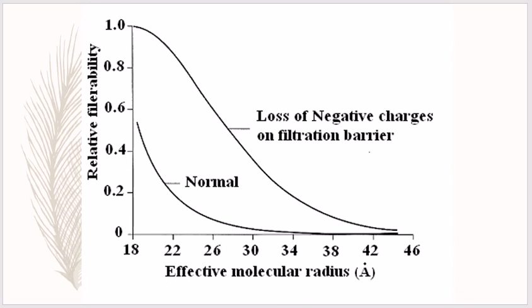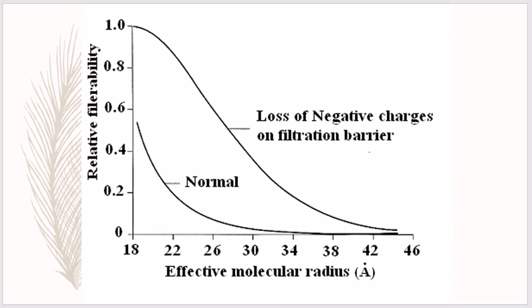As a result of this loss of negative charge on the basement membrane, some of the lower molecular weight proteins, especially the albumins, are filtered and appear in the urine, a condition known as proteinuria or albuminuria.